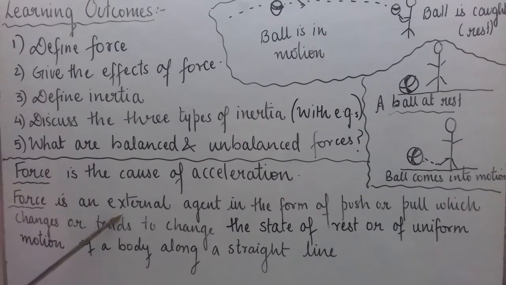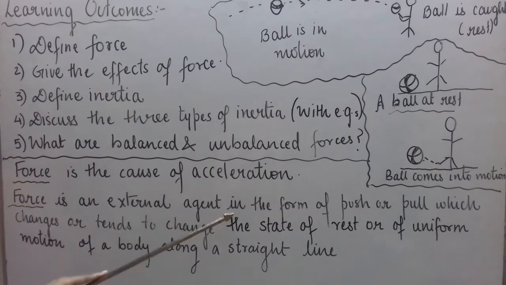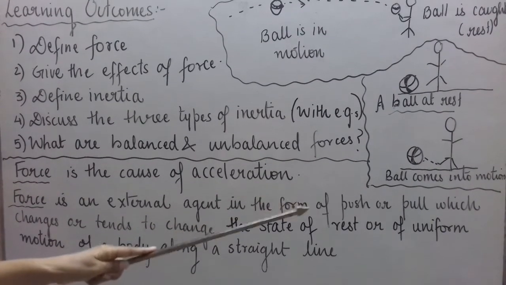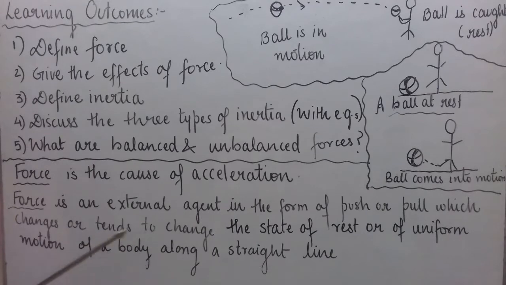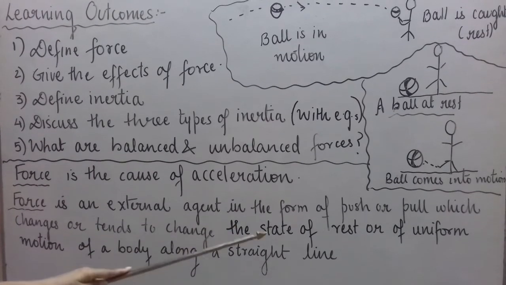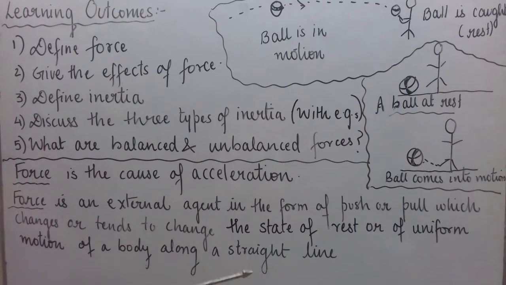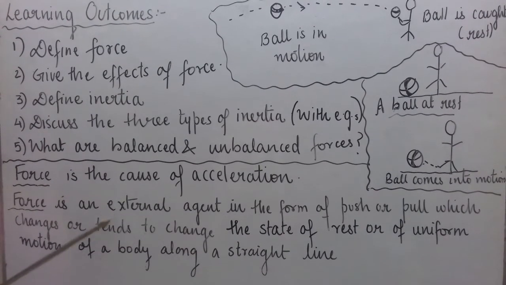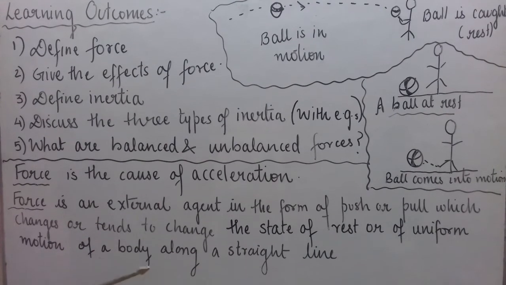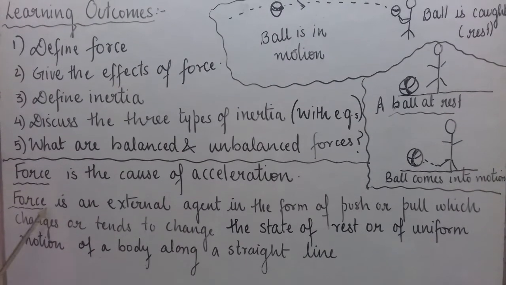Force is an external agent in the form of push or pull, which changes or tends to change the state of rest or of uniform motion of a body along a straight line. This definition I hope you have understood. You will understand it better as we proceed further. Okay, so you have to learn this definition of force.